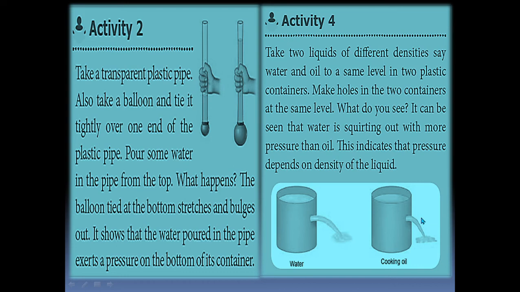It can be seen that water is squirting out with more pressure than oil. This indicates that pressure depends on the density of the liquid. Very, very important point, children. Please note it down.